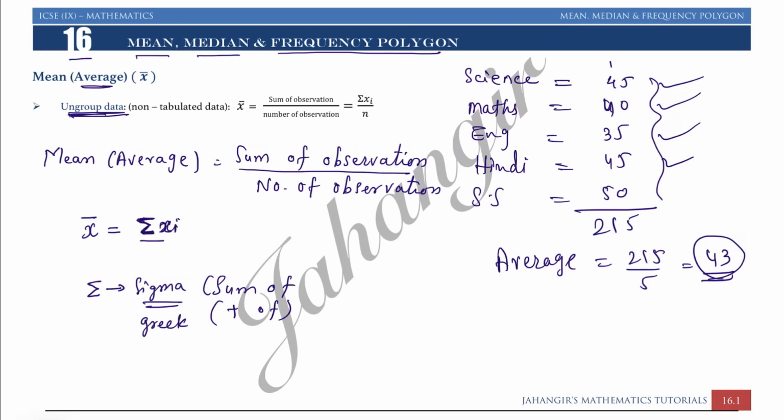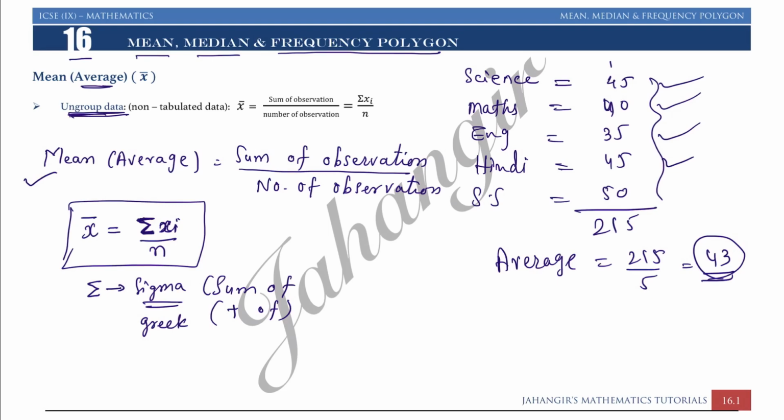Sigma xi upon n, n is number of observations. This is a short form for ungrouped data mean का formula. If you don't want, you don't write it for 9th standard, but in 10th standard you have to write. 9th में you can only write mean is equal to sum of observation upon number of observation. ठीक है, mean का it's very simple concept. Sum means add all observations, divide by number of observations, which will give you the average of that observation.